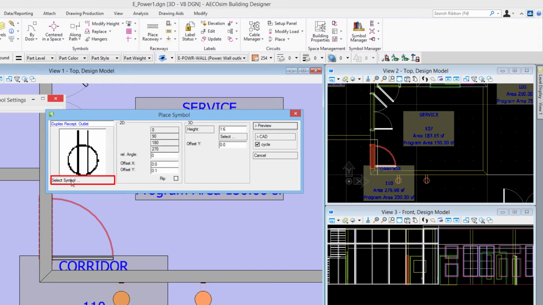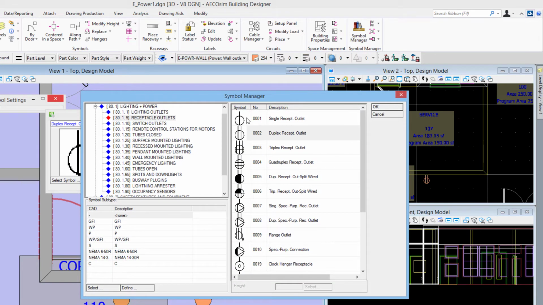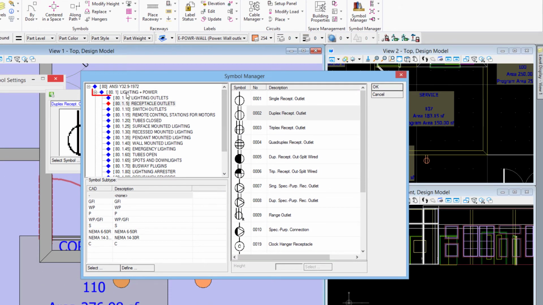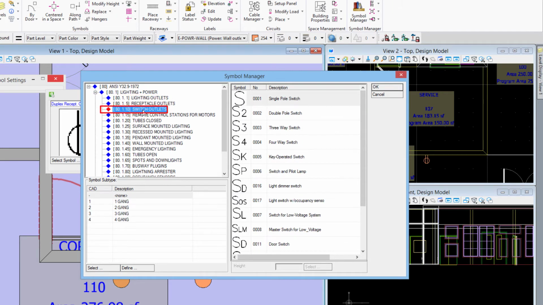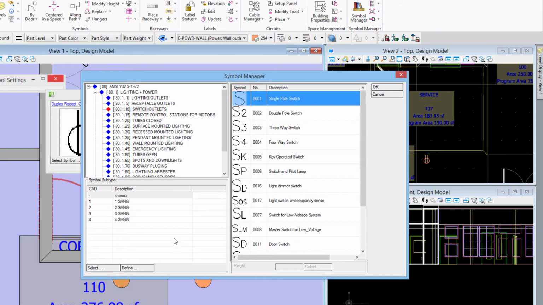So we can choose this select symbol button that will open, again, the symbol manager. And I am in the lighting and power category. I'll select the switch outlets group. Then once we select the group, we see the symbols within that group. And I'll select the single pole switch here. On the bottom left, these are symbol subtypes. If I wanted to assign a subtype, I could choose one of those. For this particular location, I'm not assigning a subtype, so I'll simply select OK here.